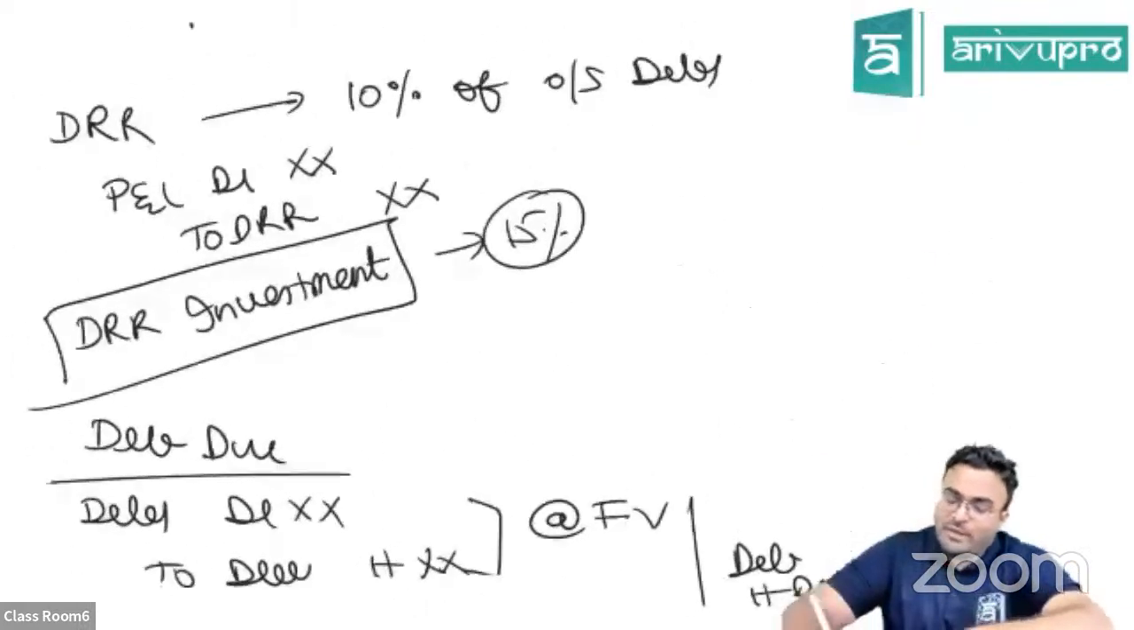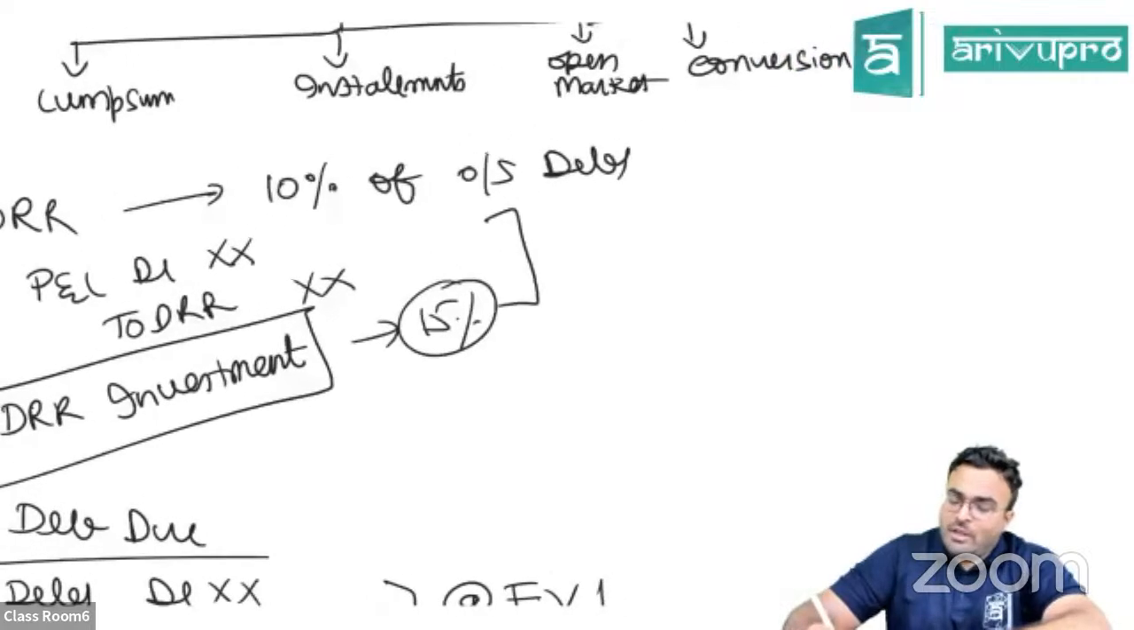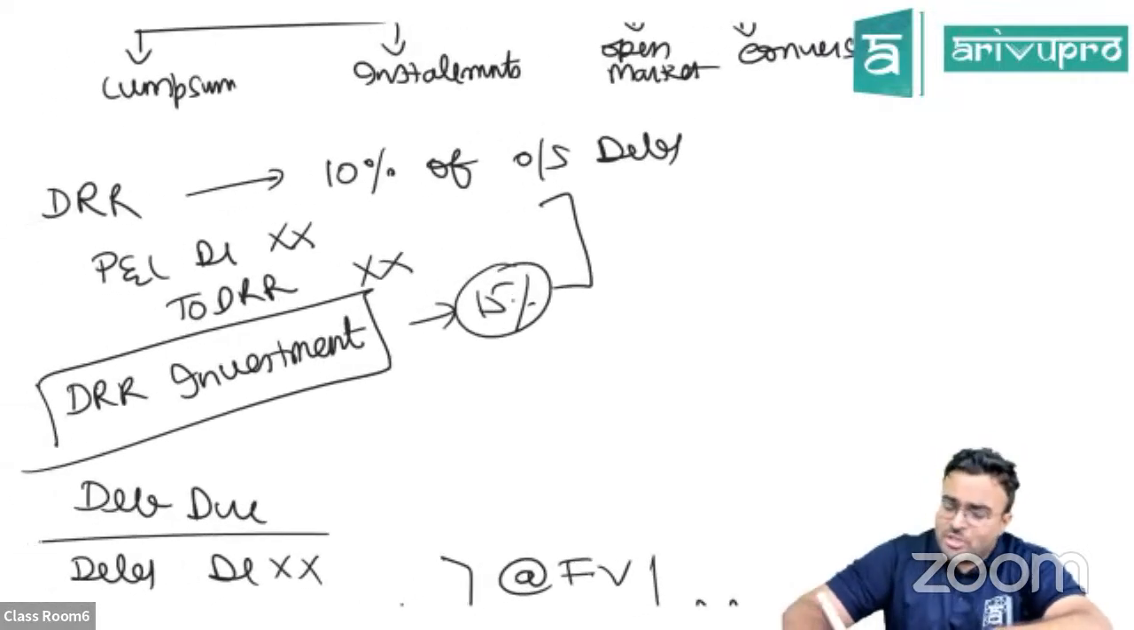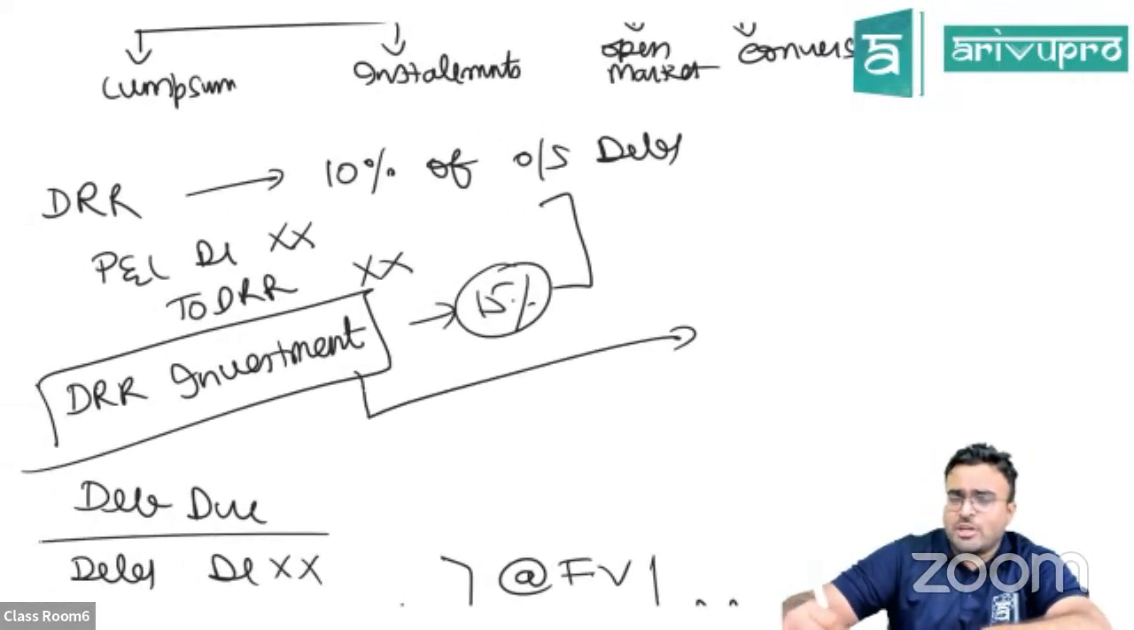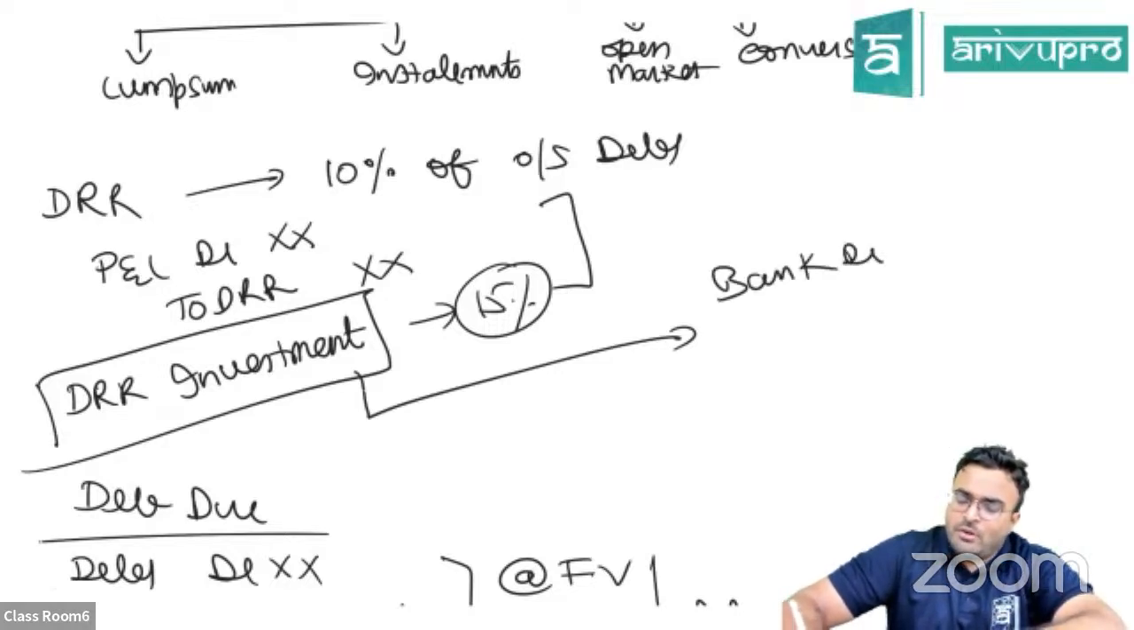Just be careful with DRR and DRR investment. When you are redeeming the debentures, finally the debenture redemption reserve investment will be sold. So what will be the entry? Bank account debited to DRR investment. You will sell the investments.